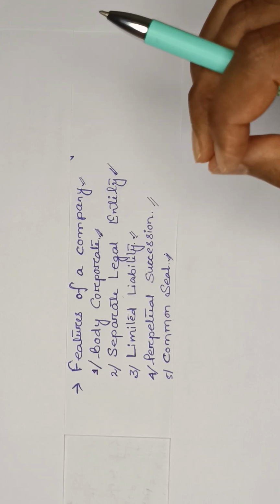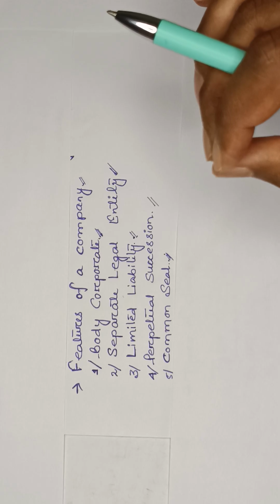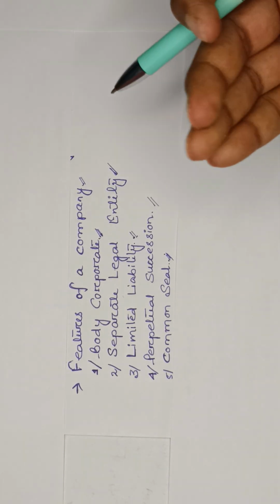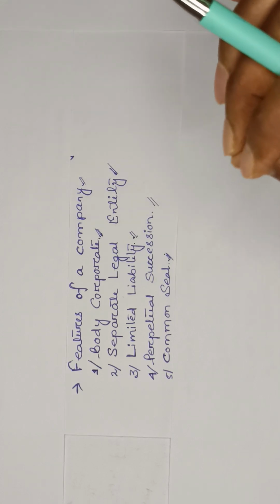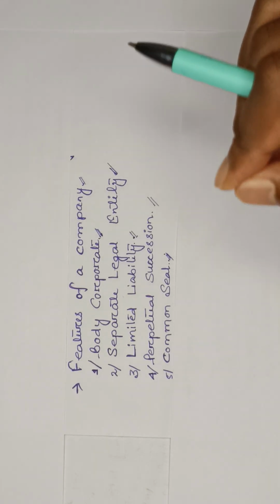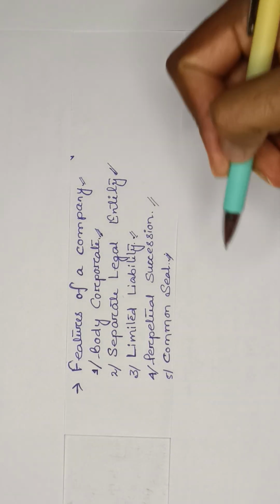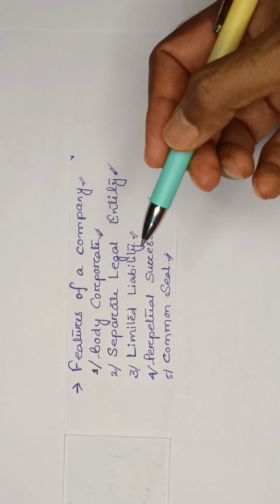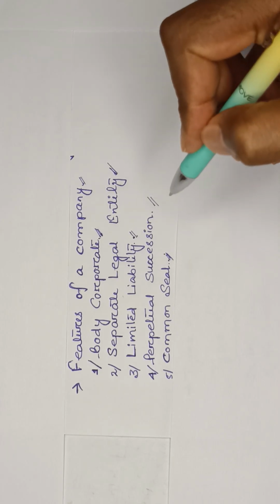The company can't tell me to sell my property to give the money to the creditors. Now for example, if you have started a sole proprietorship business and tomorrow something happens to your business, you need to sell your own property to pay off the liability. That is not applicable in case of a company form of business.